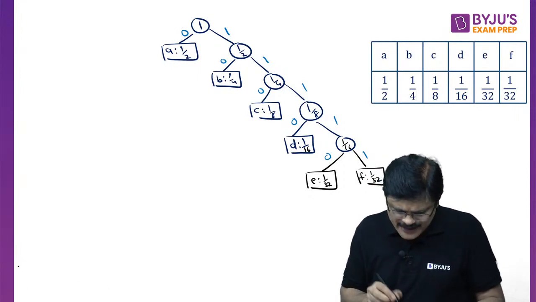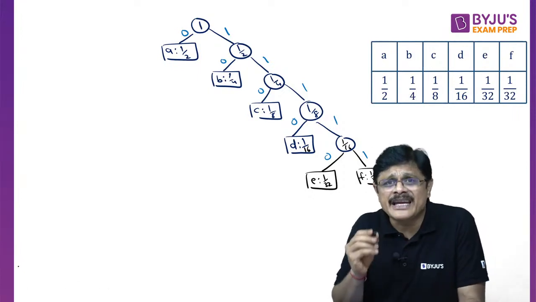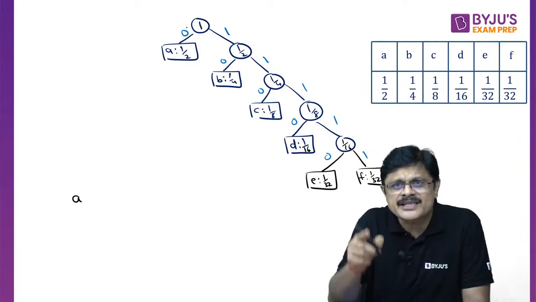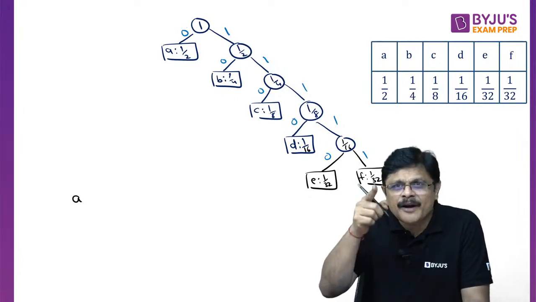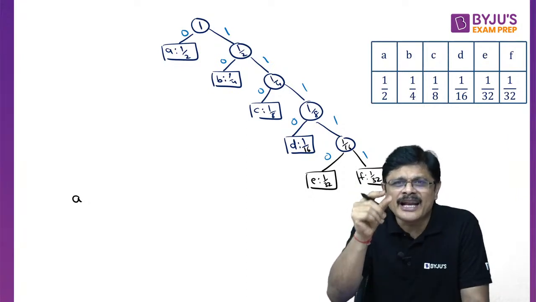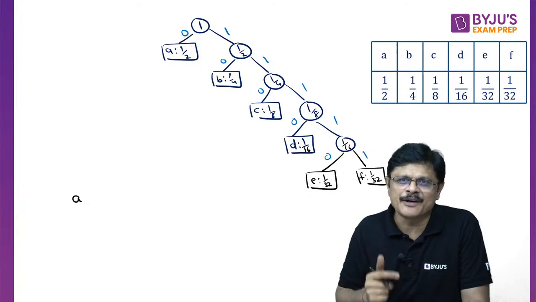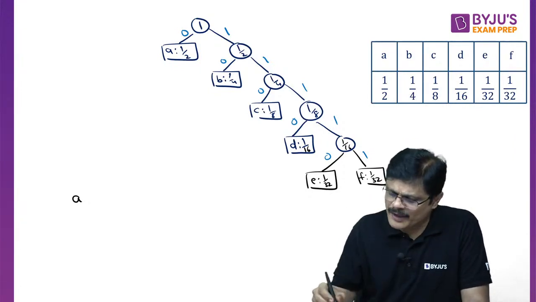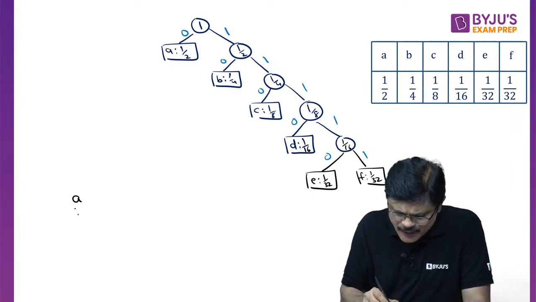Now you can see the Huffman code for each and every letter. So what is the Huffman code for A? Just see the path from the root node to that particular node and write down all the labels of the edges, and that will give you the Huffman code for that particular letter. So for letter A the code would be 0.